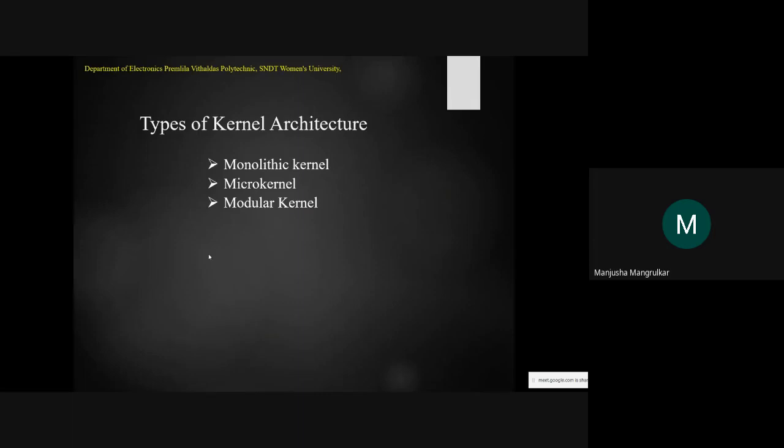In a monolithic kernel, everything is in the kernel. Suppose printer software is there to install the printer driver; that driver is also in the kernel. But some computers don't require it while others do, so even when it isn't required, they still have to maintain that driver. So it is very heavily loaded and very difficult to maintain the whole code. If anything changes, the whole system has to be rebooted and reloaded. That is a disadvantage of the monolithic kernel.